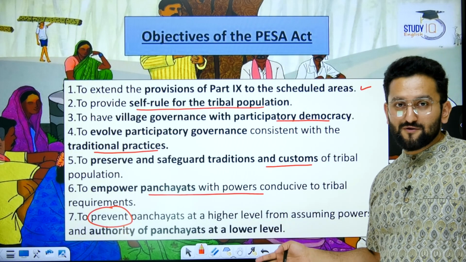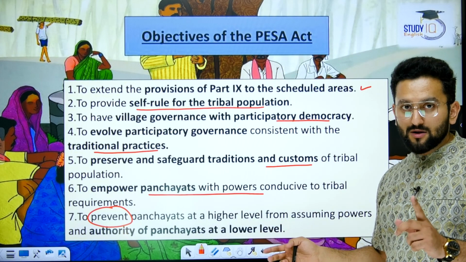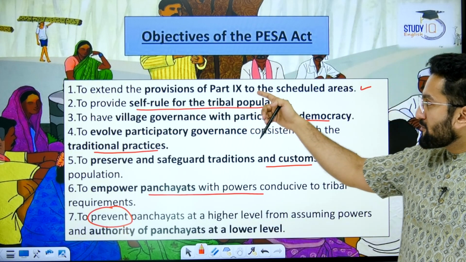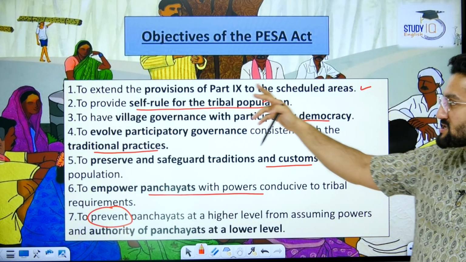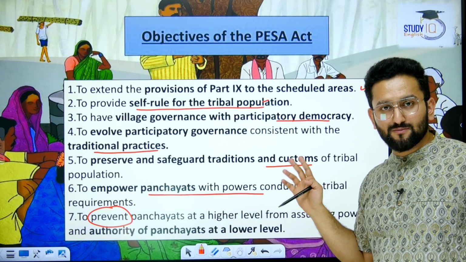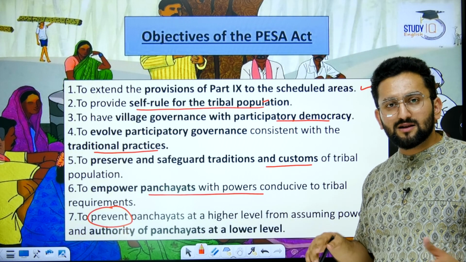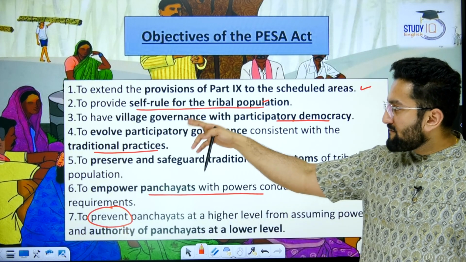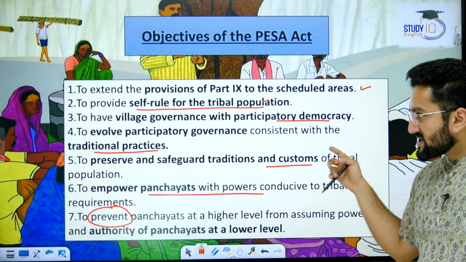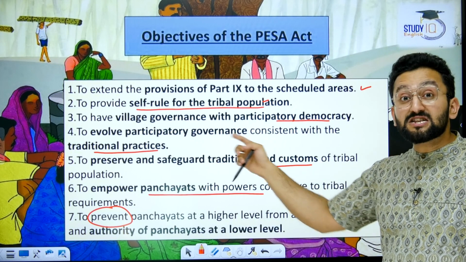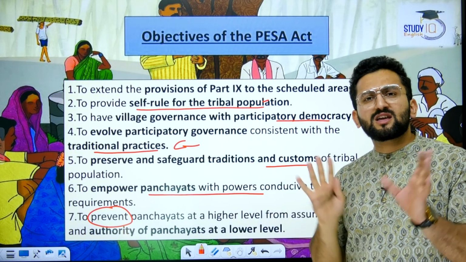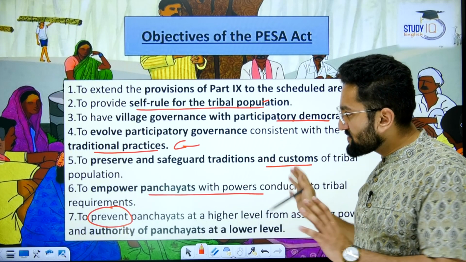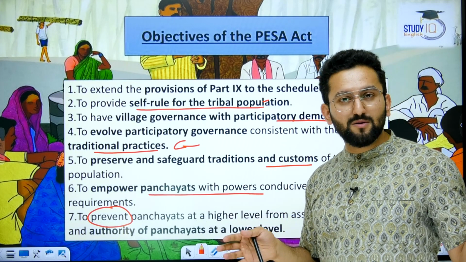Now, these are the objectives of PESA, one by one. Provision for Part 9 to the scheduled areas, self-rule to the tribal population. They should not feel that this is an alien system. Village governance with participatory democracy, evolve participatory governance with traditional practices. So, just remember the keywords. Otherwise, this will seem bol bachan to you. Achhi baatein.